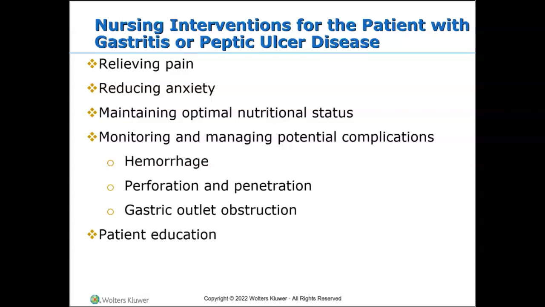Also, patient education is very important. Engaging in excellent hand washing habits to prevent H. pylori infection spreading, managing stressful situations to reduce the chance of having stress-induced gastritis, avoiding eating spicy foods that could cause it to be more inflamed and painful, limiting caffeine consumption, limiting alcohol consumption, stopping smoking.